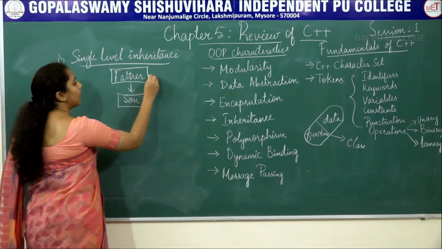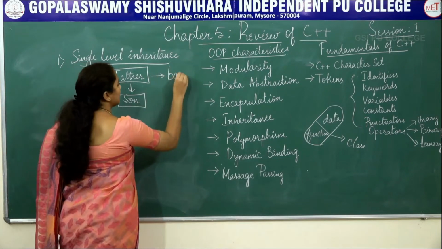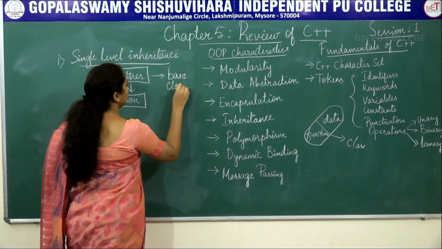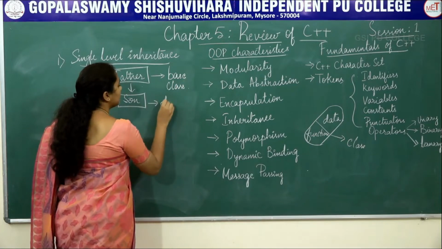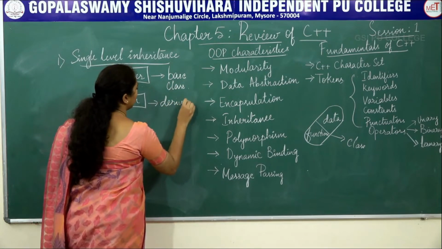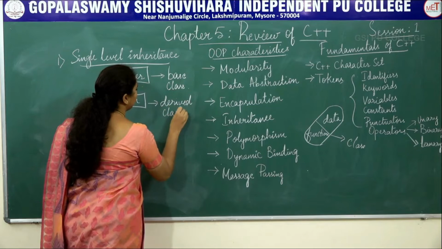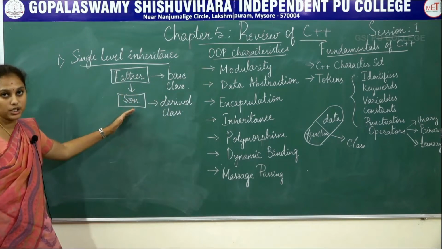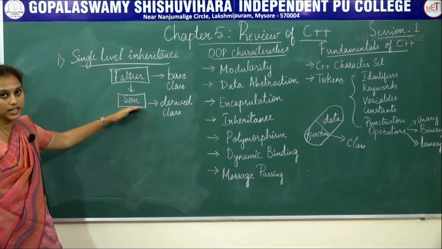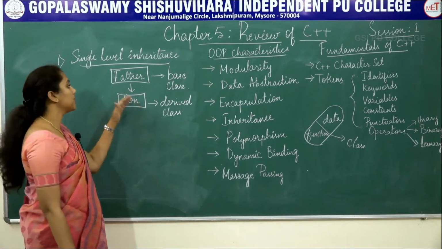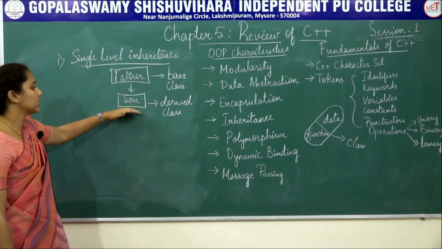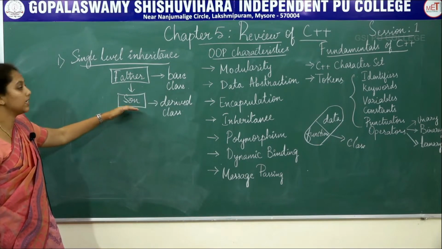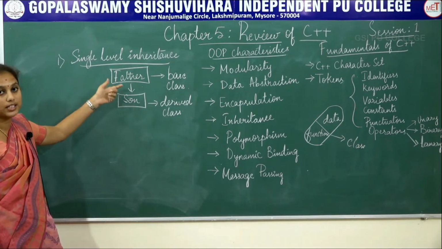So here, father is the base class and son is the derived class. In this example of father and son relationship, son is inheriting the features from his father, like intelligence or color or height.